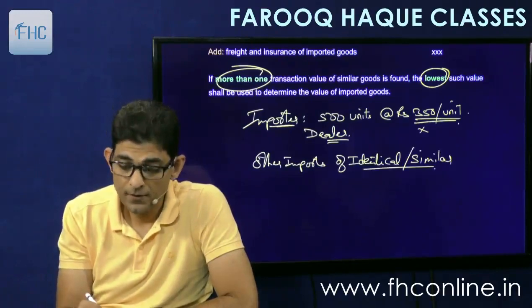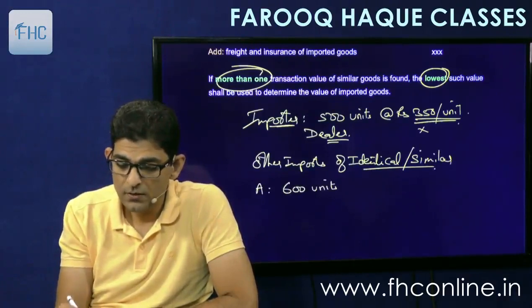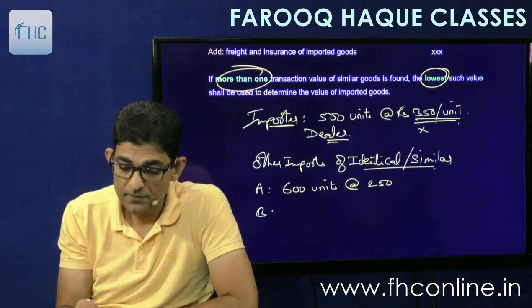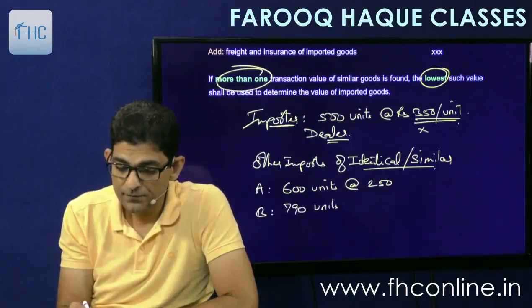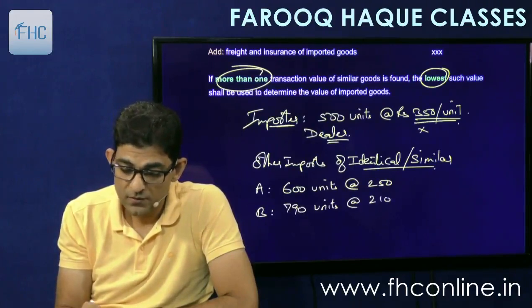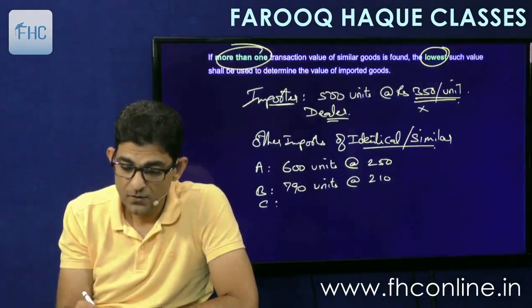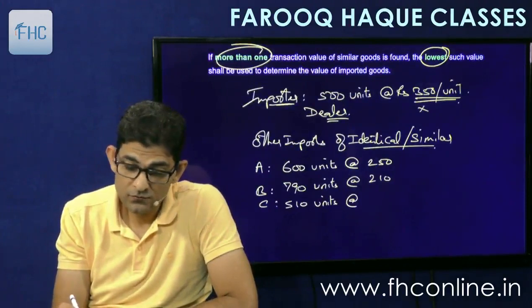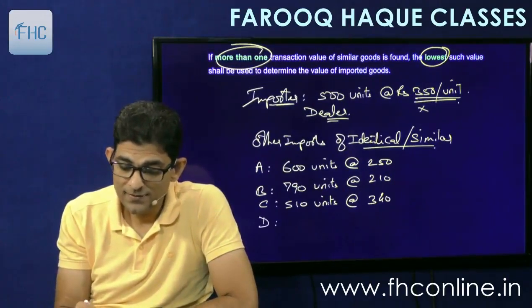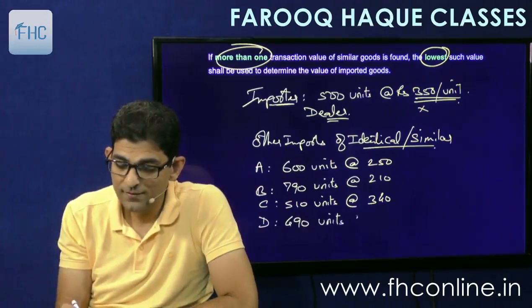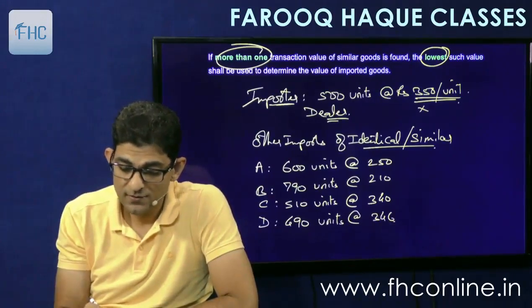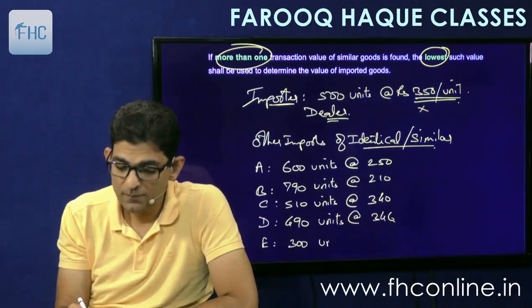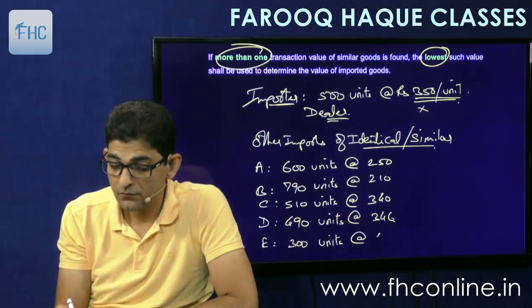So if there are a lot of them: A, 600 units at 250; B, 790 units at 210; C, 510 units at 340; D, 490 units at 346; E, 300 units at 400.